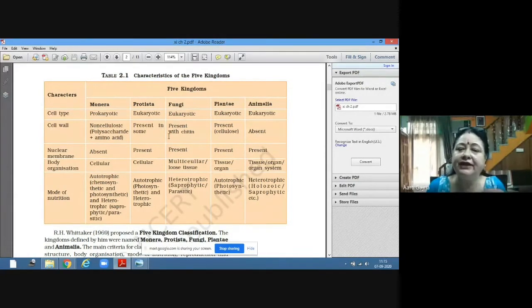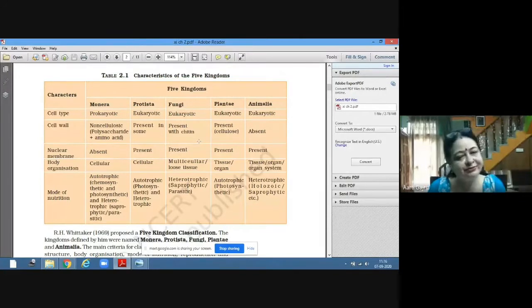Here also the cell type is eukaryotic. The prokaryotic cell type is found only in bacteria, that is kingdom Monera. After that, rest all four kingdoms, they are having eukaryotic cells. So in fungi also we are having eukaryotic cells, but here the cell wall is different. The cell wall is made up of chitin. Chitinous cell wall is present, which is made up of a different chemical substance, which is called chitin. It is not made up of cellulose as in the case of plants. So cell wall is different. Cell wall is present, but it is made up of chitin.